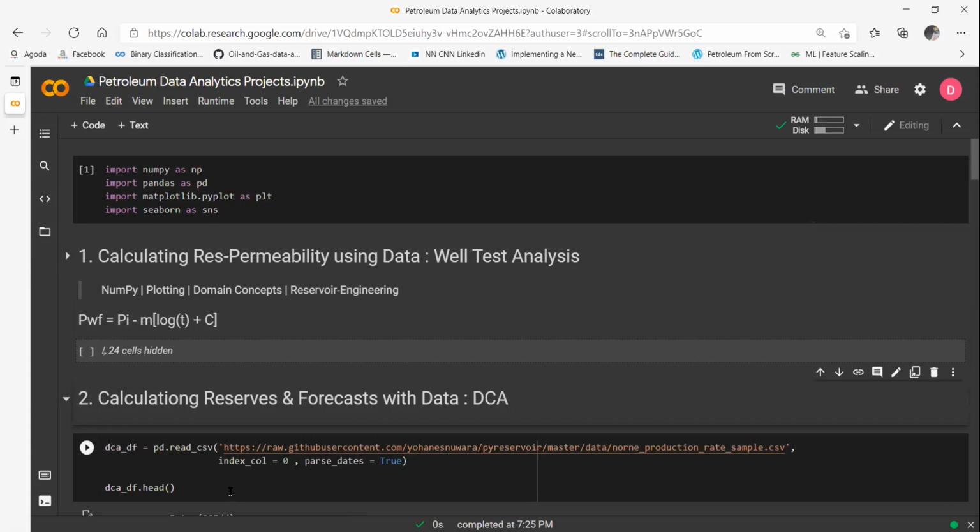Physics from the reservoir tells you that the decline will follow a smooth trend. It can follow an exponential decline, it can follow a harmonic decline, it can follow a hyperbolic decline. These are the most popular techniques. They're called Arps decline curve analysis techniques. These are the models that we will do.